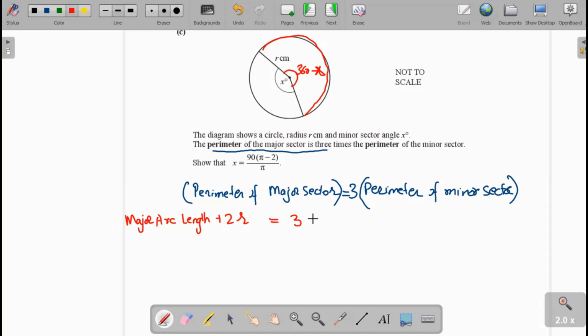3 times the perimeter of the minor sector, minor arc length plus 2r.